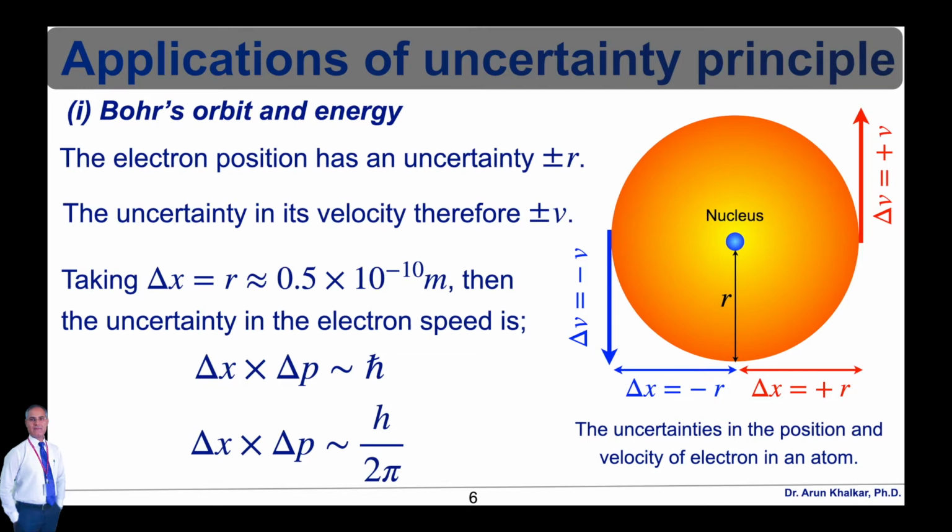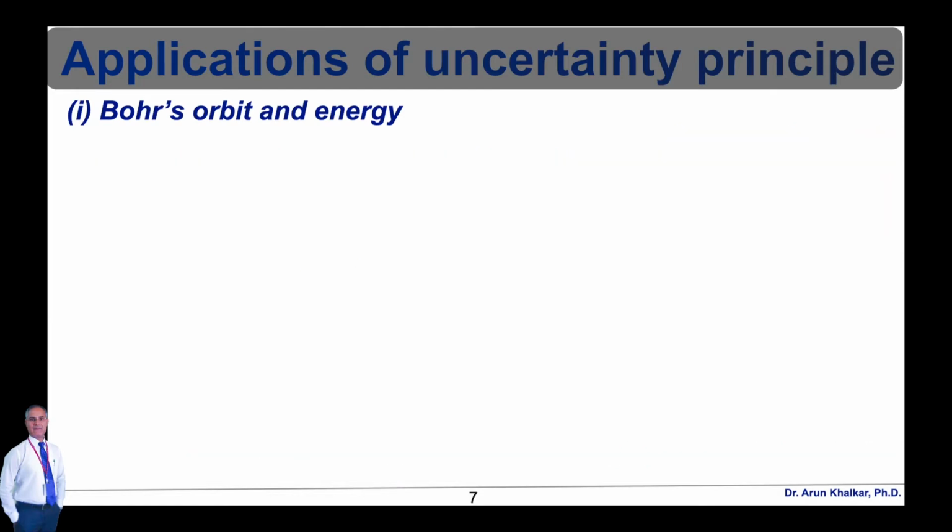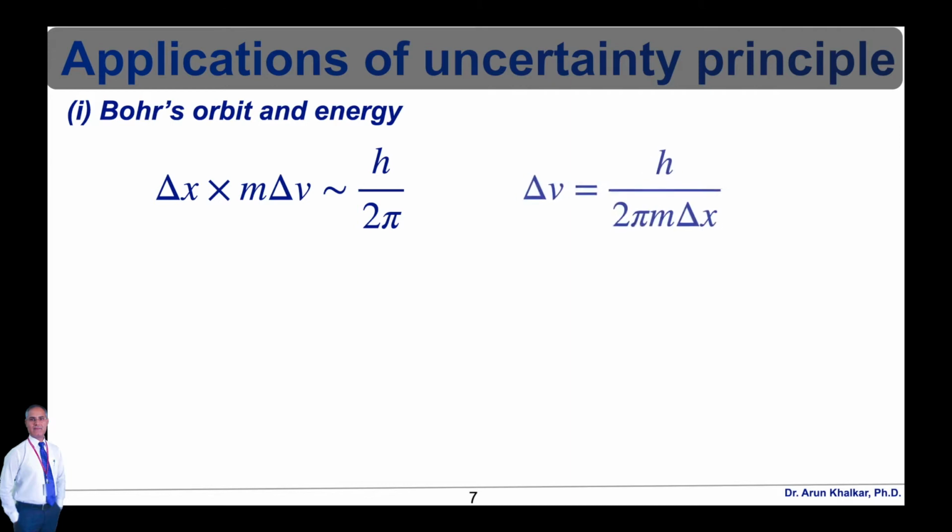Therefore, delta x multiplied by delta p is nearly equal to h upon 2 pi. Delta p is the momentum, that is mass into velocity, so delta x multiplied by m delta v is nearly equal to h upon 2 pi. By separating the term delta v, we can write delta v is equal to h upon 2 pi m delta x.